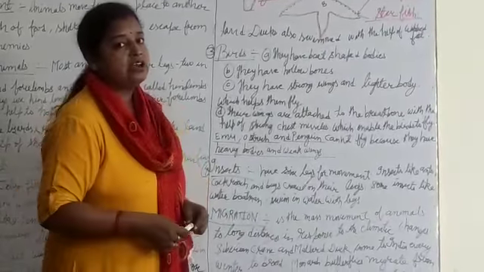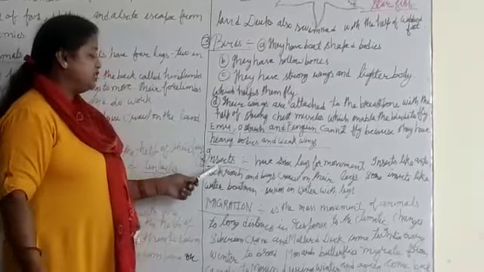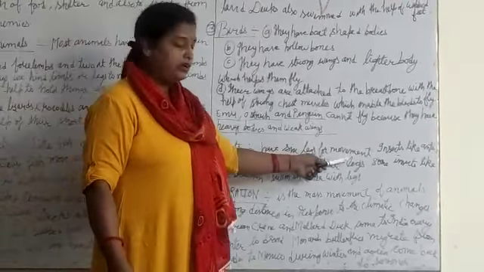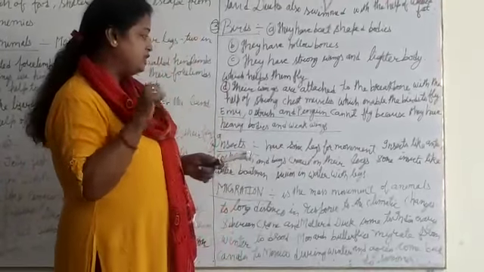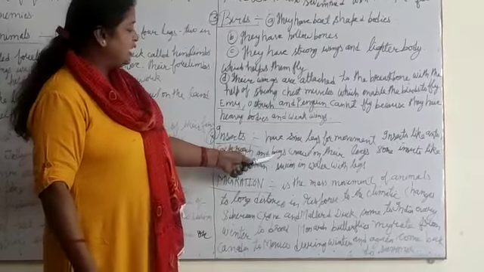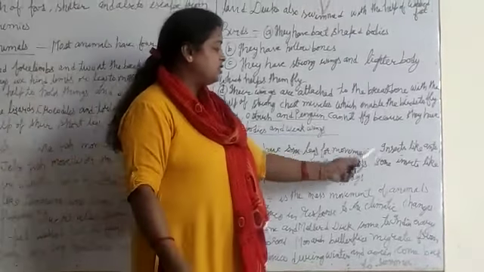That's why they are unable to fly. Next one, insects. Insects have 6 legs for movement. With the help of 6 legs, they are easily doing the movement. Insects like ants, cockroaches and bugs crawl on their legs.